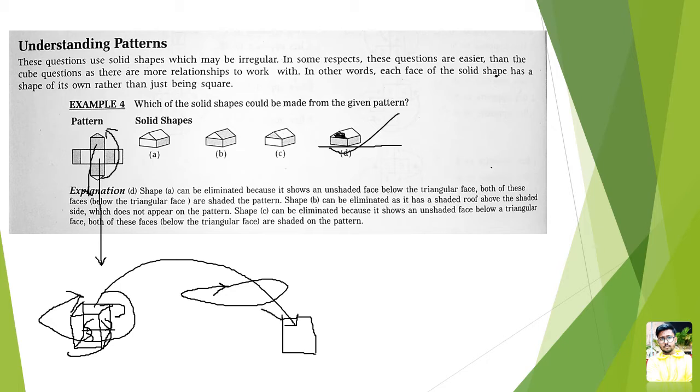So this will be the left side position, so it will be like this. Okay, but what is given is to the right, so you need to check with the right one. If it has been given in the right direction, then only you can form it. But over here we find that the right one is non-shaded.